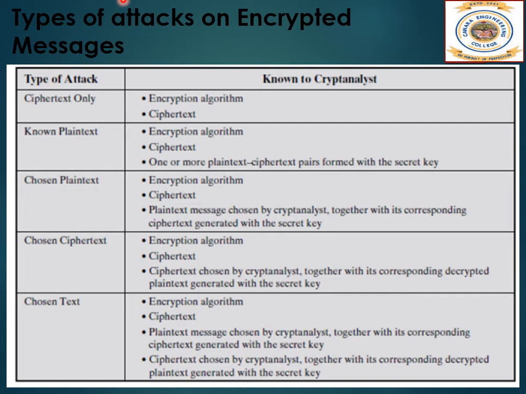The analyst may be able to capture one or more plaintext messages as well as their encryptions. Or the analyst may know that certain plaintext patterns will appear in a message.